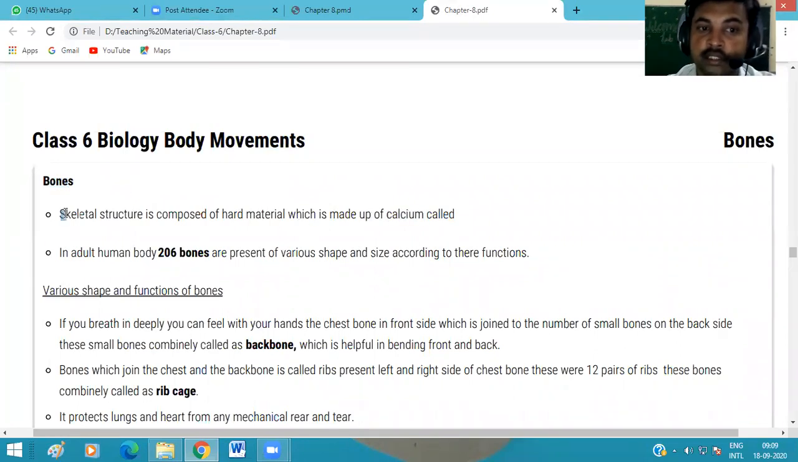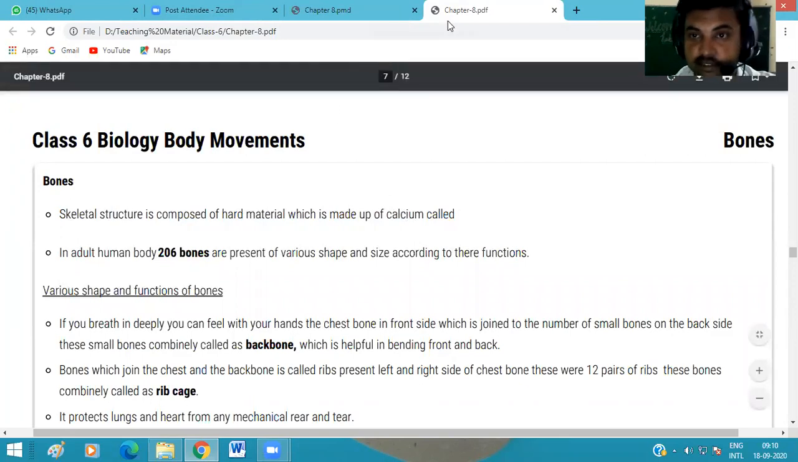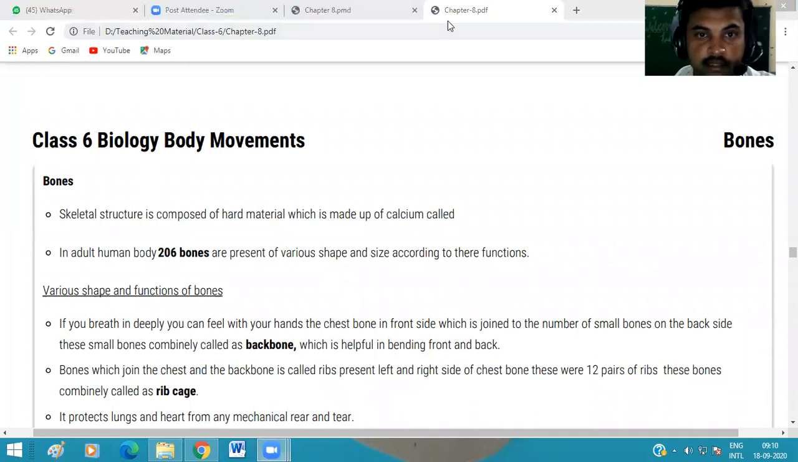The skeletal structure composed of hard material which is made up of calcium is called, what do we call it, a skeleton. Just a second, I write here: skeleton. Skeleton. Okay. And how many bones are present in our body?